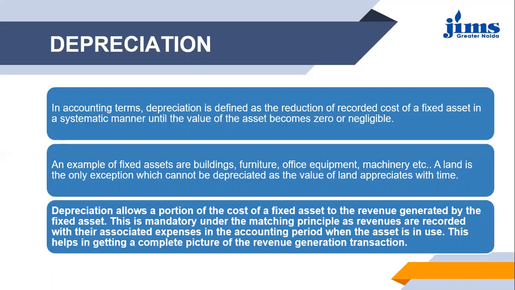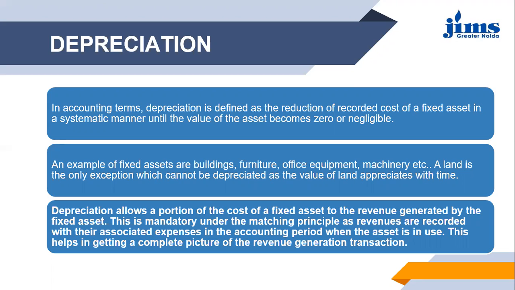Now, this is the accounting treatment for the business in reference to depreciation. There are two treatments of depreciation when we talk about the accounting treatments. One is that depreciation is shown against the value of the asset.